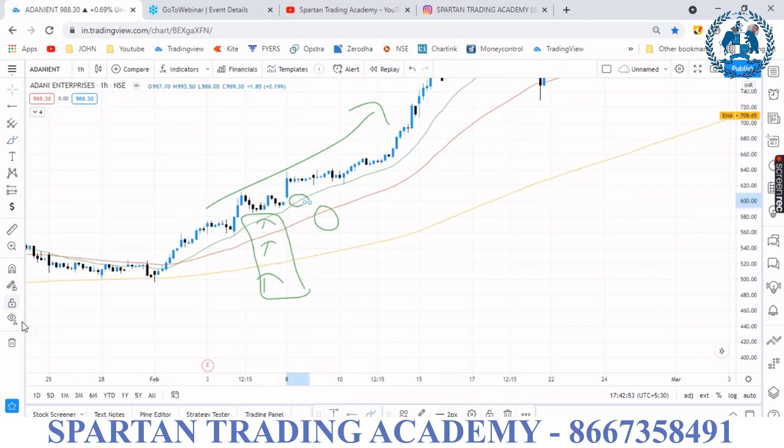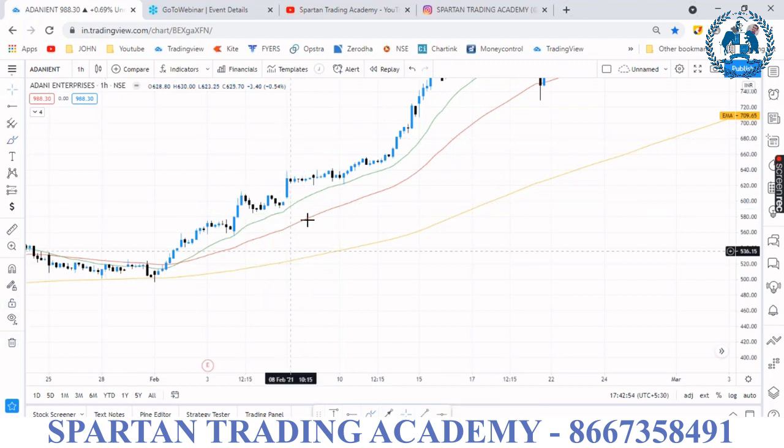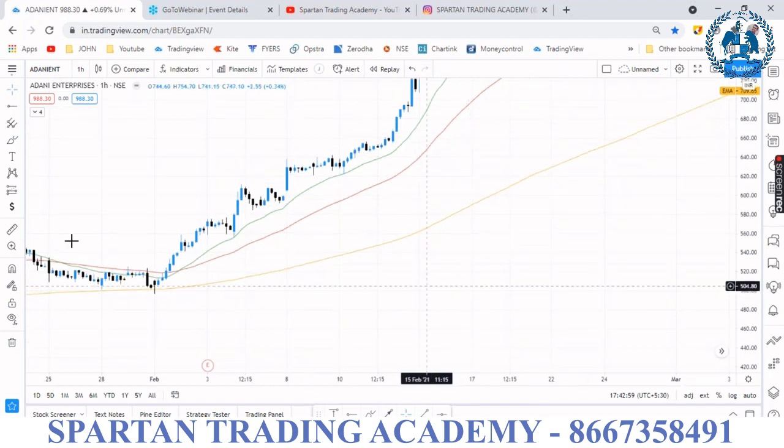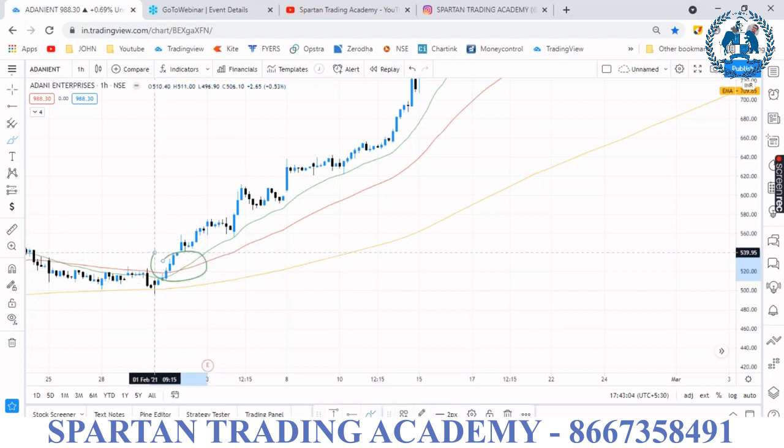Whenever the market is trading above all the lines, then focus, it is a buy trade. When to take the entry, this is the time for taking entry. Okay, the 20 is crossed here, then focus on the first candle, take the buy above this line. Why? Because the 20 line is crossed here only, so you can take the buy entry above the current candle.